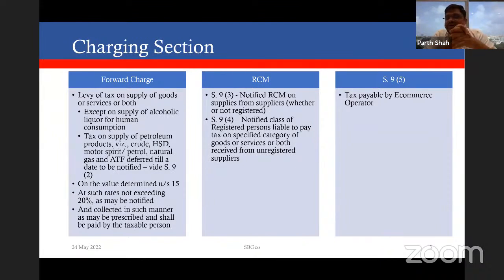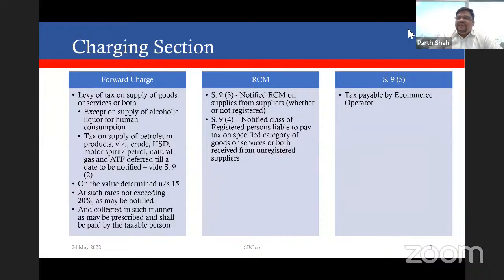However, due to the uproar created because of the complexities involved in that provision, an exemption was granted from making payment of tax with effect from 13th October 2017, which kept on being extended to 30th September 19. In the interim, they amended the provision with effect from 1st Feb 19, and they have said that now only a notified class of registered persons shall be liable to pay tax when they receive such supplies from unregistered suppliers.